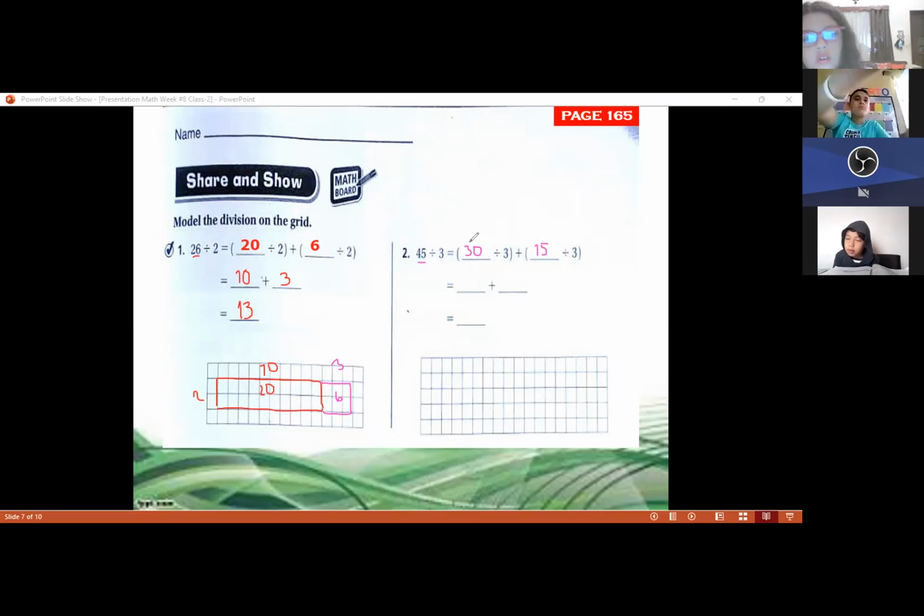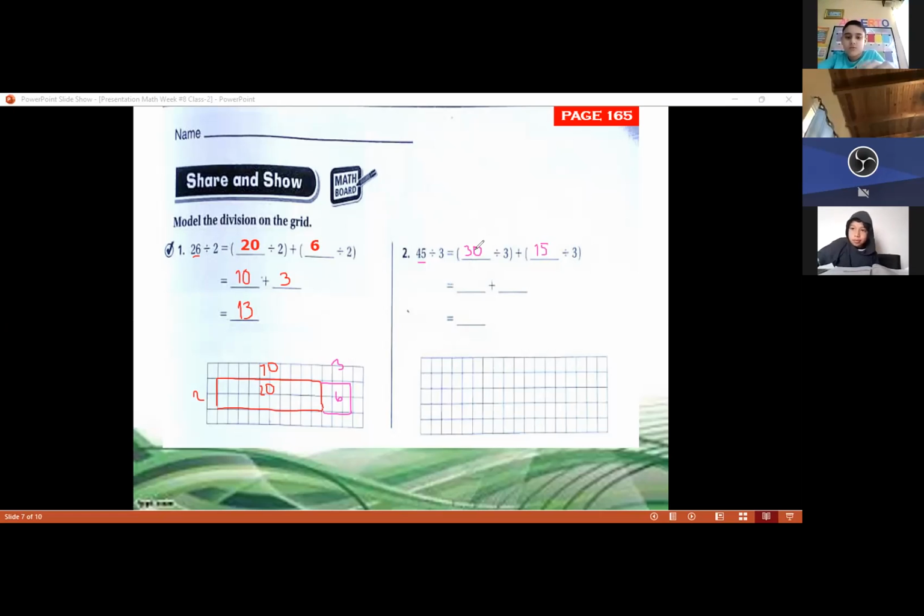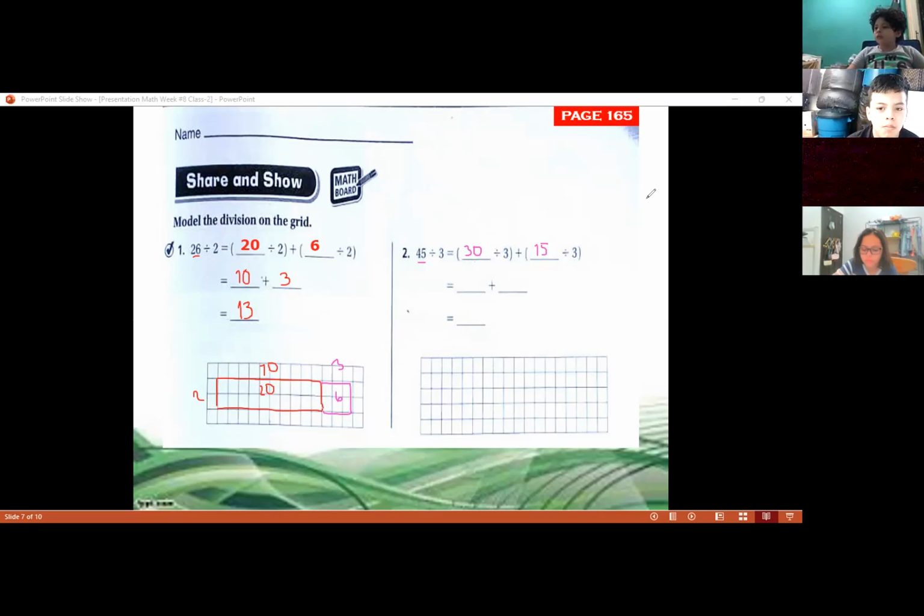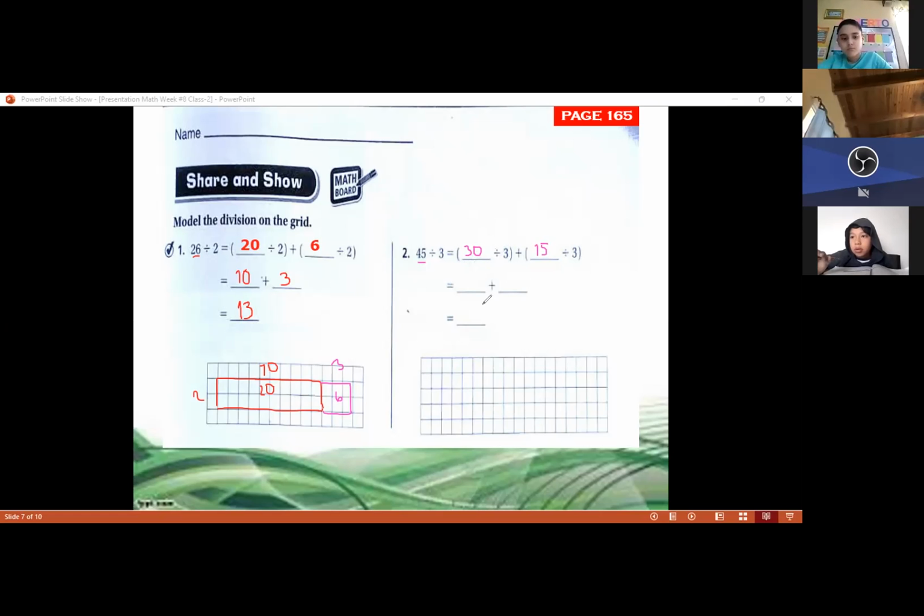So we divide the first part. What is the answer of 30 divided by 3, class? The answer of this division. In the table of 3? 7 times 3 is 30? No. In the table of 3, the answer is 30. 3 times 9? No. 3 times 10, that's right. 3 times 10 is equal to 30. If you multiply this number, you're going to get 30.